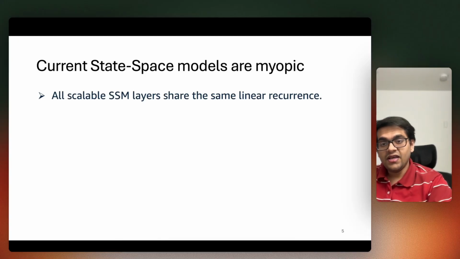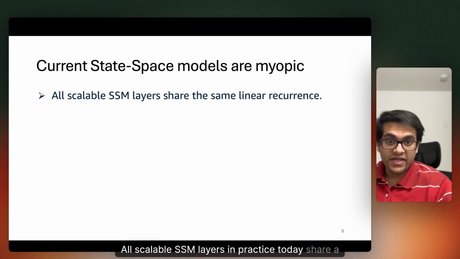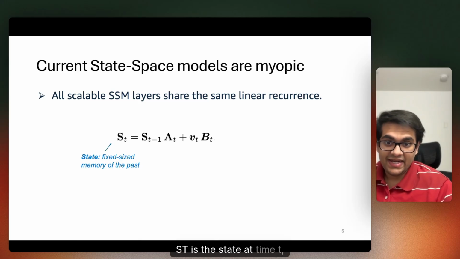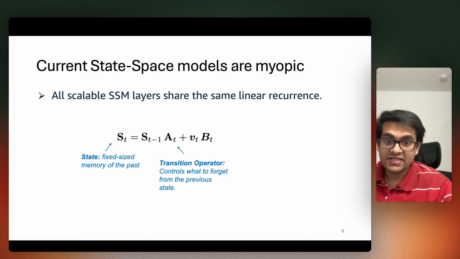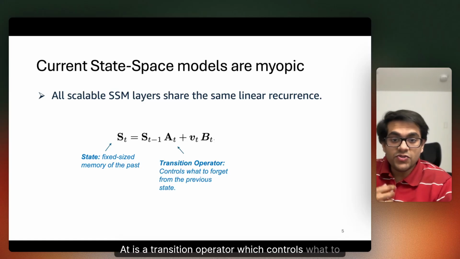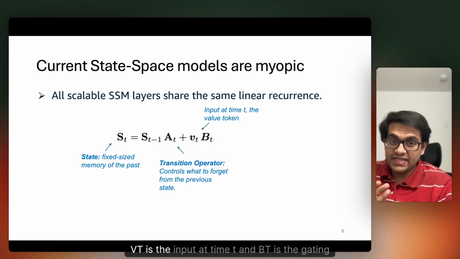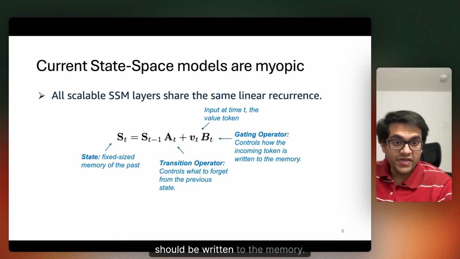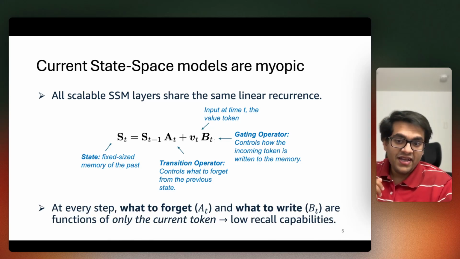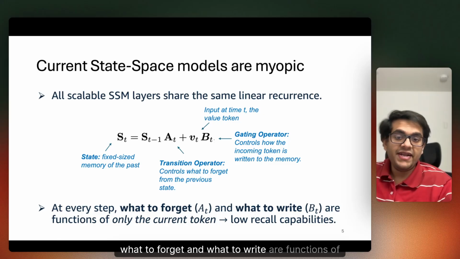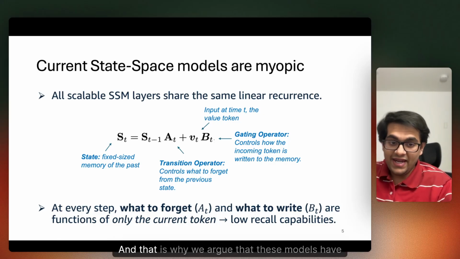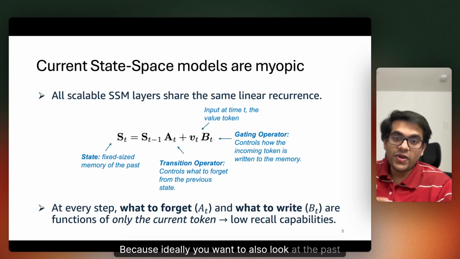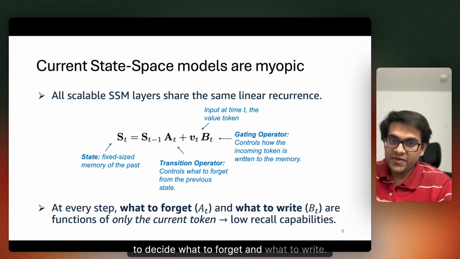What do we mean by this? All scalable SSM layers in practice today share a common linear recurrence. Here, S_t is the state at time t, which is our compressed memory of the past. A_t is a transition operator, which controls what to forget from the previous state. V_t is the input at time t, and B_t is the gating operator, which controls how the incoming token should be written to the memory. So here's the catch. At every step, what to forget and what to write are functions of only the current token. And that is why we argue that these models have low recall capabilities. Because ideally, you want to also look at the past to decide what to forget and what to write.